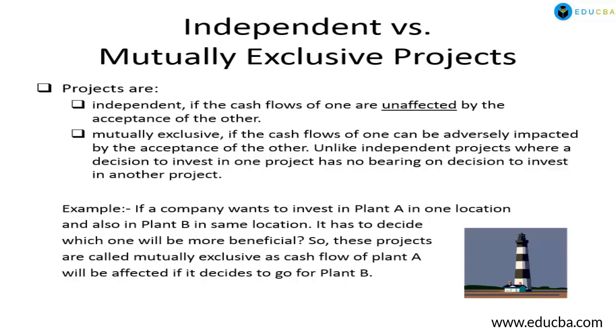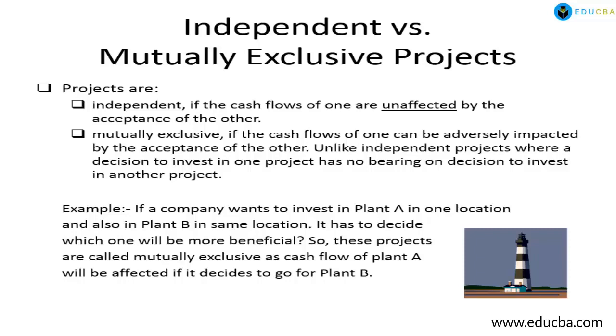For example, if a company wants to invest in plant A in one location and also in plant B in the same location, it has to decide which will be more beneficial, because one location is a village area and one location is a city area. So the company has to decide whether the village area will be beneficial or the city area will be beneficial.